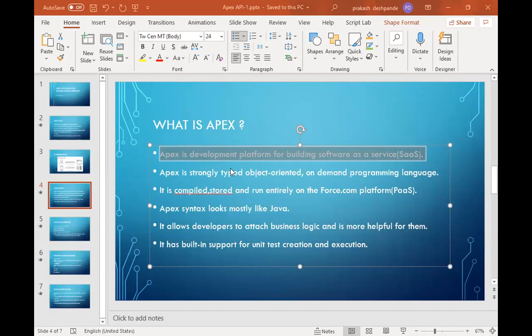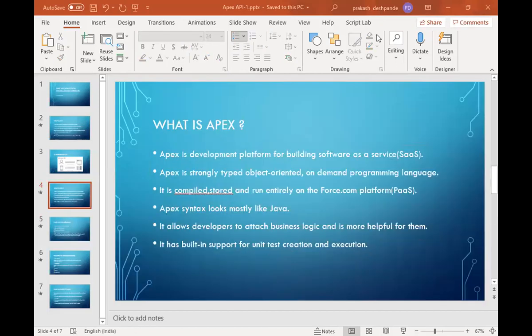Okay? And the syntax of this Apex actually consists of three things. Let me open up the other slide and show you.